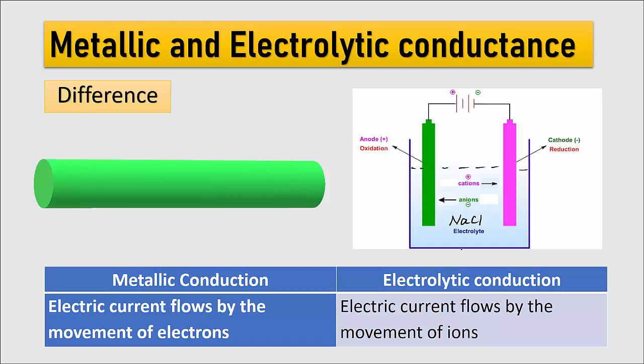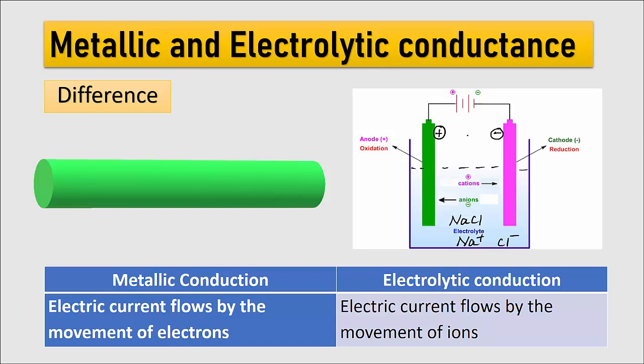This NaCl will dissociate into Na plus and Cl minus ions.